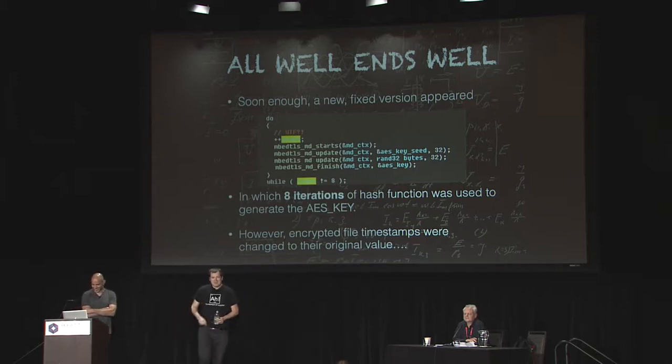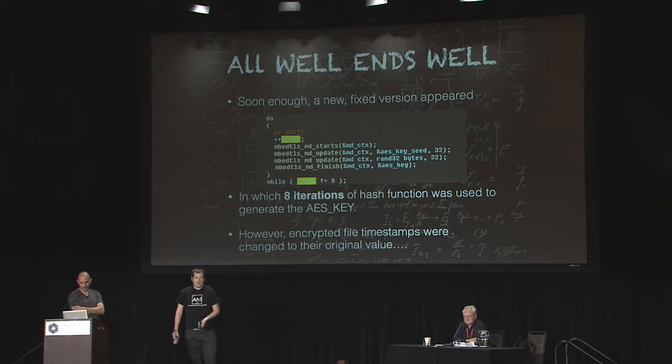Now, to be completely fair to the Linux Encoder guys, they did fix their original problem, and they made sure that now the new encrypted files will have the old timestamps instead of the timestamp that was used in order to generate the key, or something close to it at any rate. And so the old attack did not work anymore, and this would have been the end of it, except for